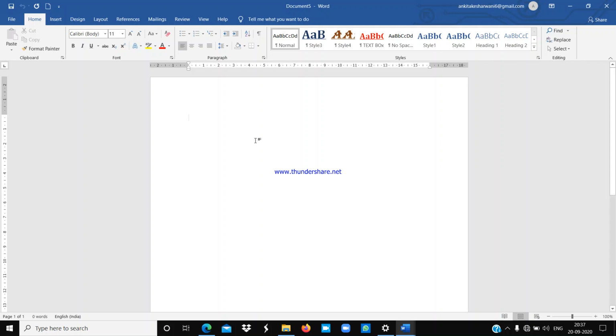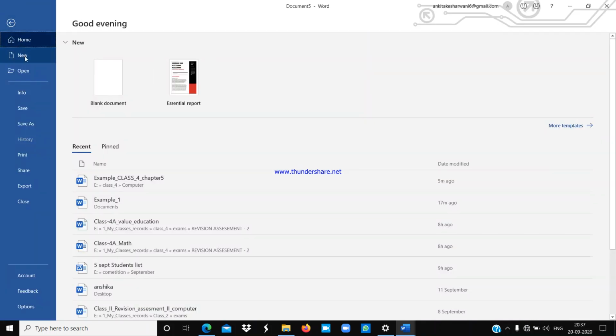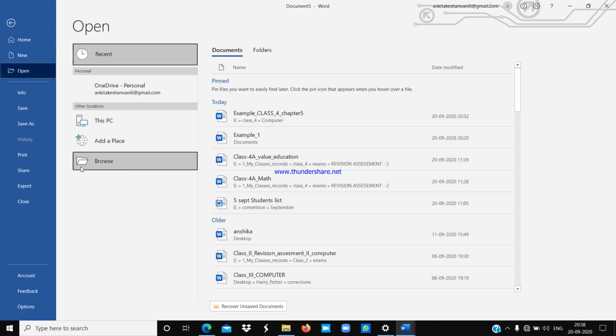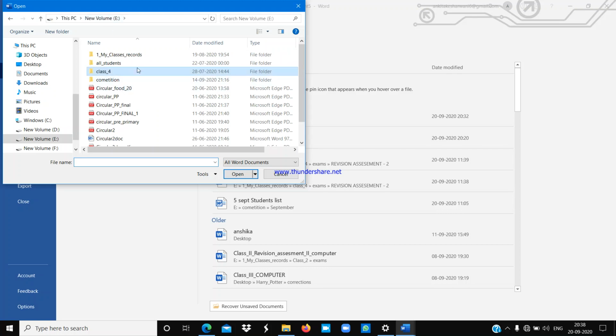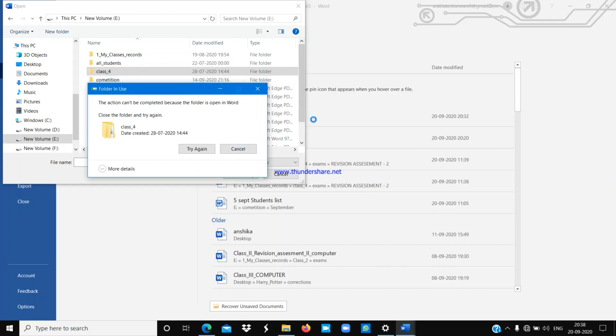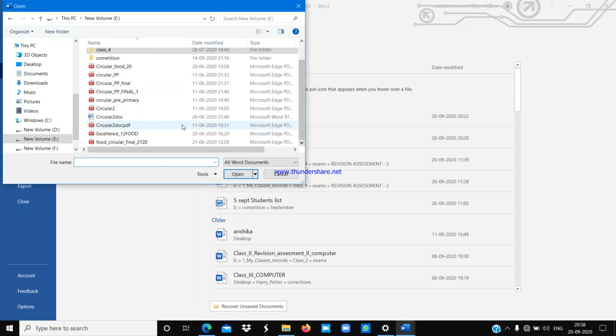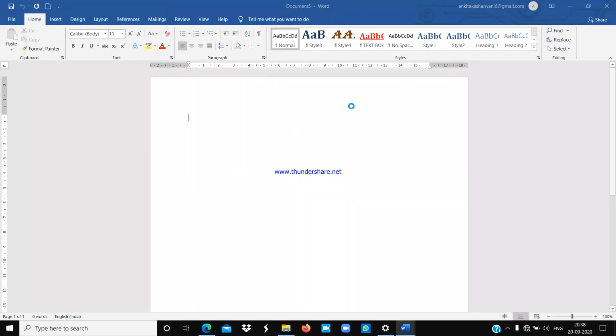जो पहले से saved होगी वो वाली file अगर आपको open करनी है, then you can use this option also. So first you have to click on the file tab and now you have to click on the open. And from here you can select your location from where you want to open any file. So I want to open any old file, like this circular, and it will be open.